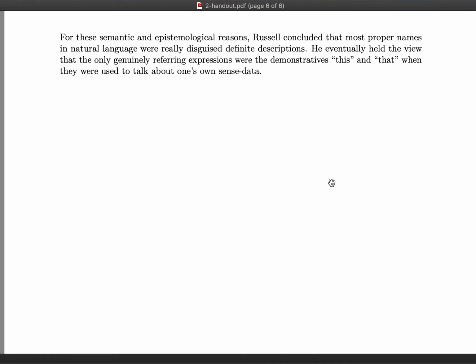In the next lecture, we will look at some very influential arguments from Kripke against this conclusion about applying the theory of definite descriptions to all proper names, as Russell did.